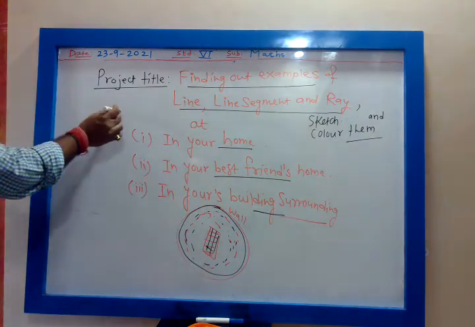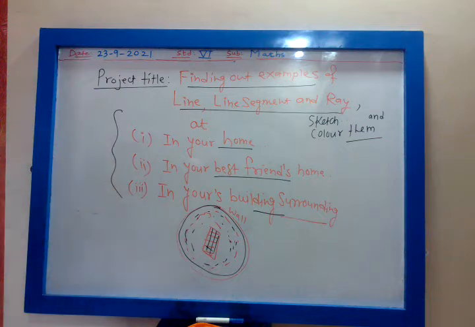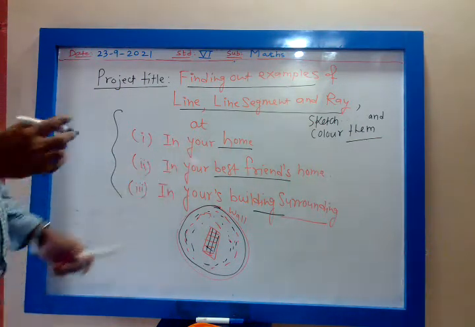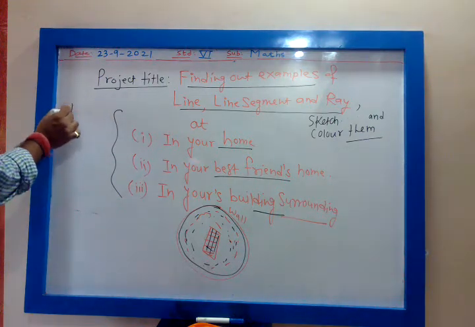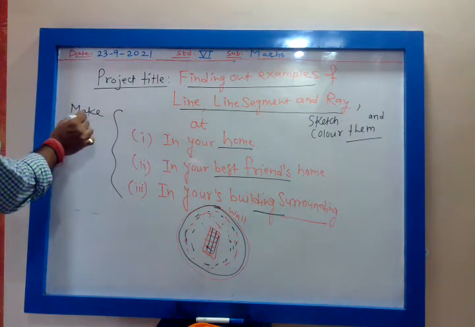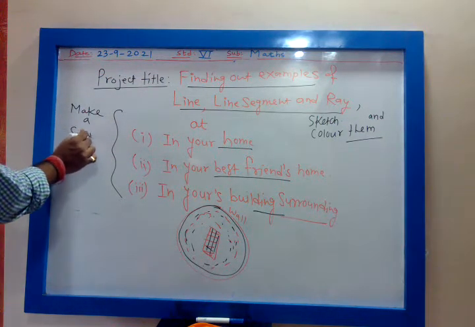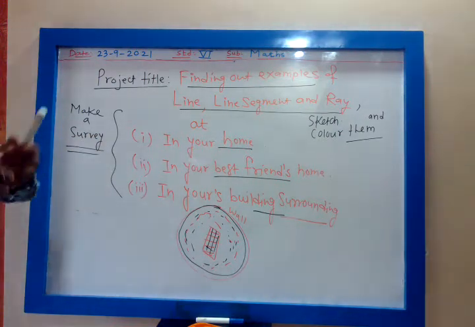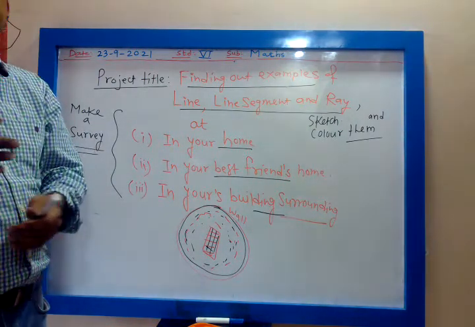For this, first you have to make a survey in your home. What are the examples of line, line segment and ray?